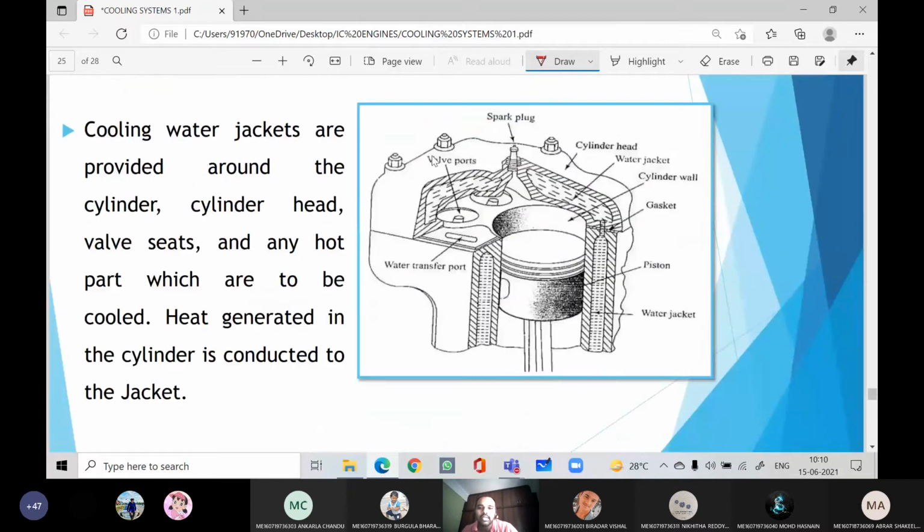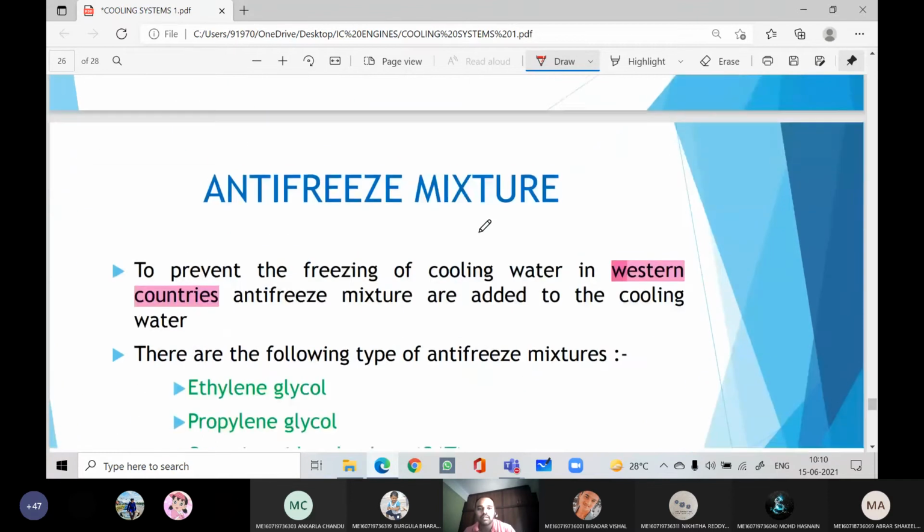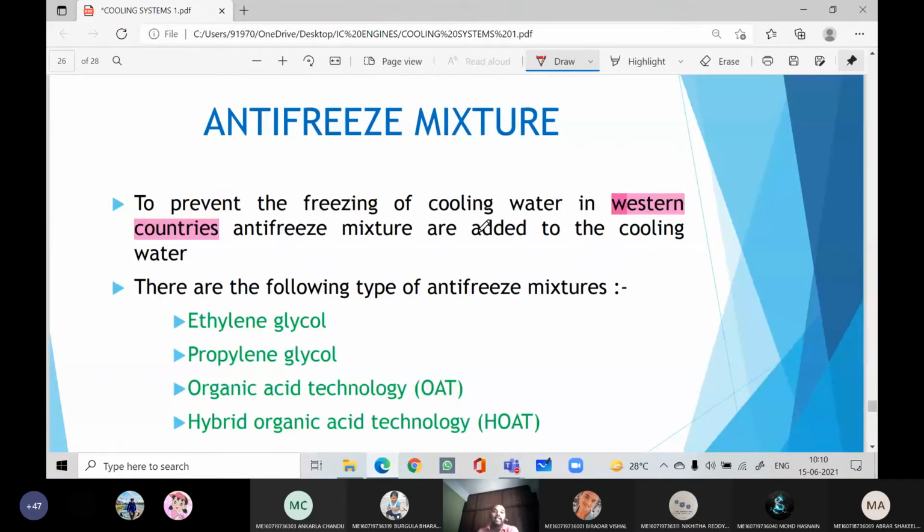Right, so these are the water jackets surrounding the engine cylinder. You can see this is the coolant. Within these water jackets, the coolant will circulate. Again, one more very important thing is the antifreeze mixture, right? So here we are using coolant. What is the purpose of coolant? To reduce heat. Usually in an engine we mix 50-50: 50% coolant mixed with 50% water.